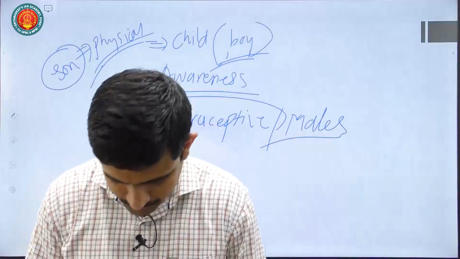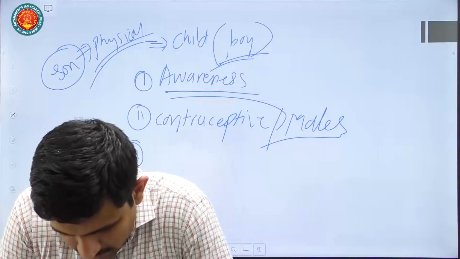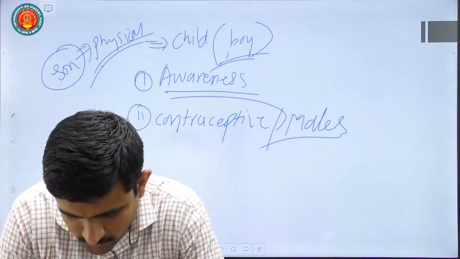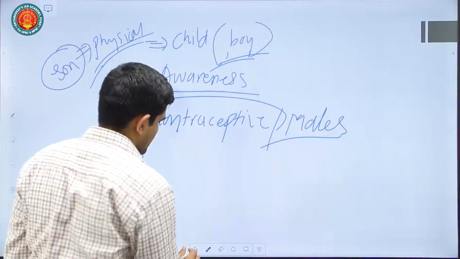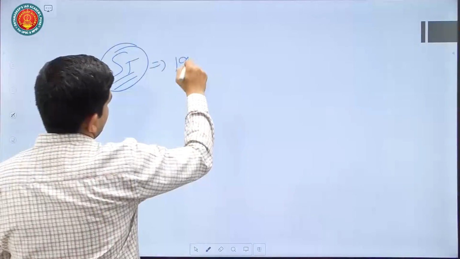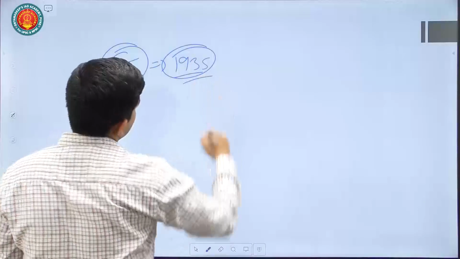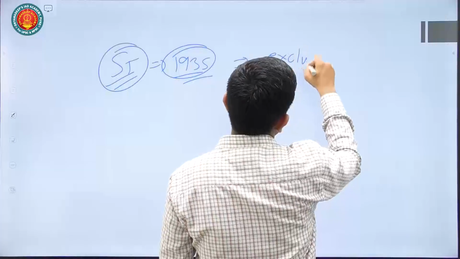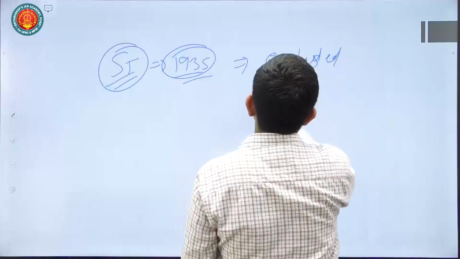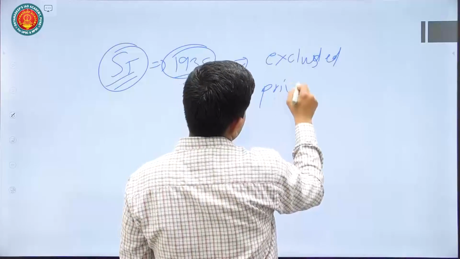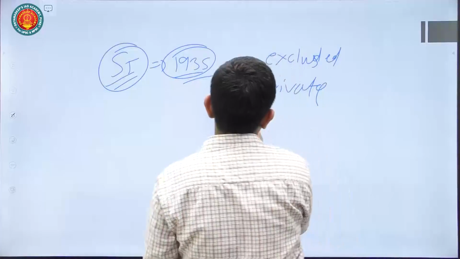Then last question: What do you understand by scheduled tribes? Examine the dilemma related with development of tribes in India. Now, they have asked about scheduled tribes. If you are aware of history, scheduled tribes is mentioned in the 1935 Act, and these were the people who were excluded from the mainstream. They do not have private ownership. Many times there is a common ownership of property.